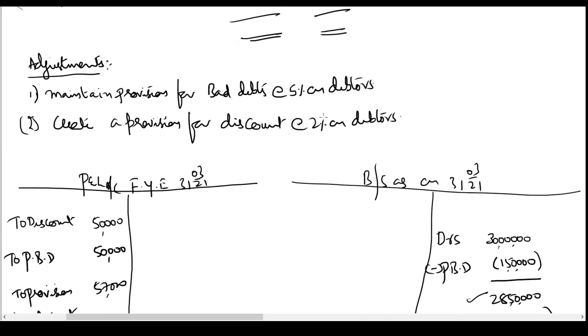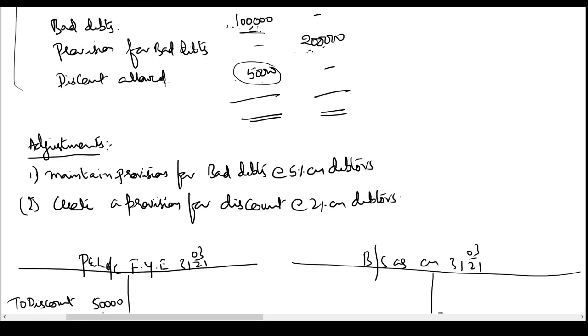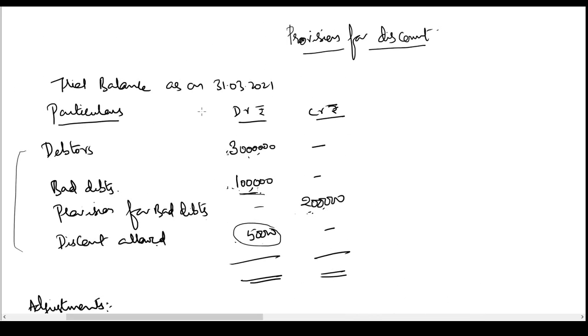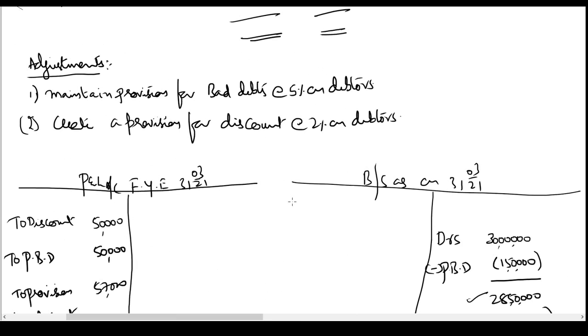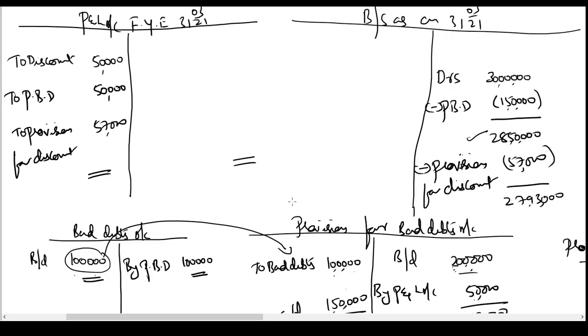Why did I not debit the discount to the provision for discount account? There was no provision. Actually, we have created a provision during this year which can be used for discount losses of the future. So this discount loss was not provided for, hence it was straight away debited to the profit and loss account. Simple rule: if you have a provision existing for a loss, the loss should be debited to that specific provision and not to the profit and loss account. Here in this case, bad debts was there and there was already an existing provision, hence this was debited to the provision for bad debts. So this is how we deal with provision for bad debts and provision for discounts when they are given simultaneously.